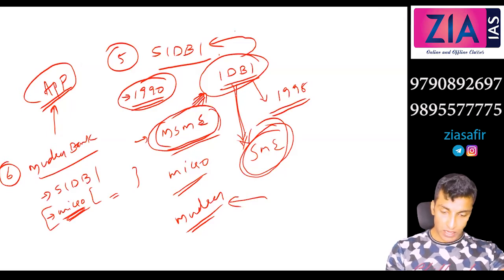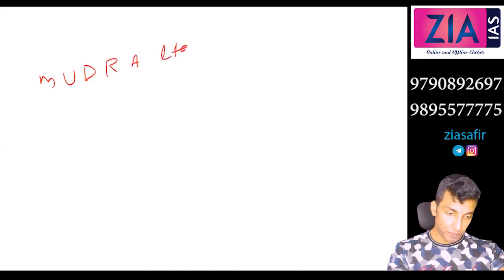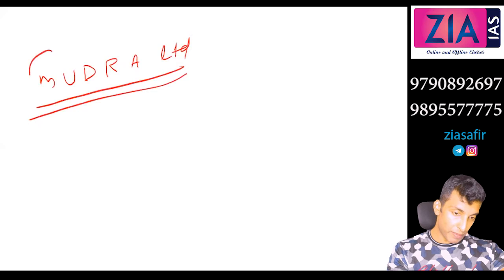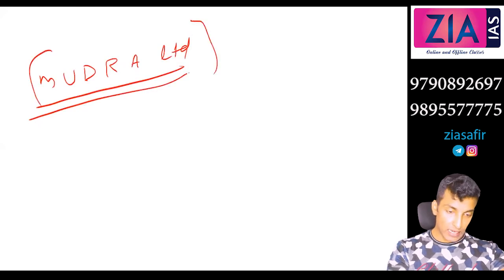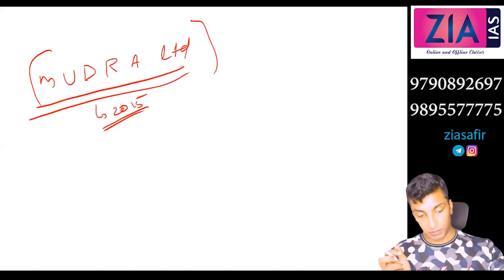Mudra, I think the full form I have given you before also, so you can write if you want. Micro Units Development and Refinance Agency Limited, established in 2015 as a subsidiary of SIDBI.